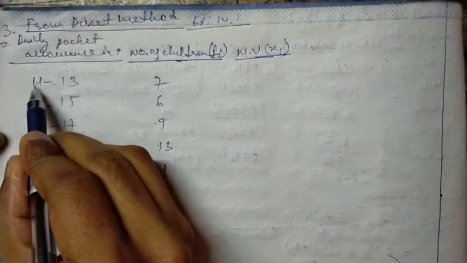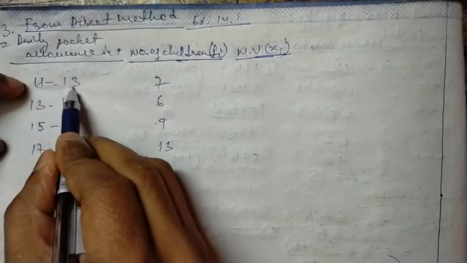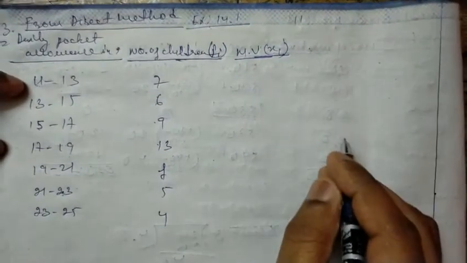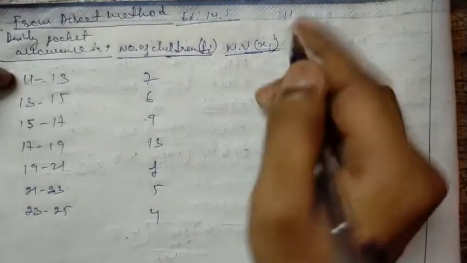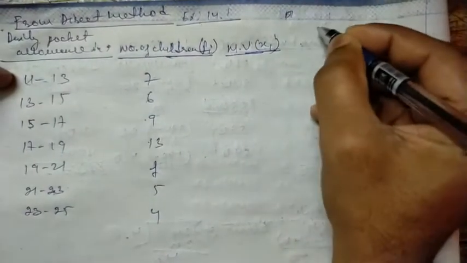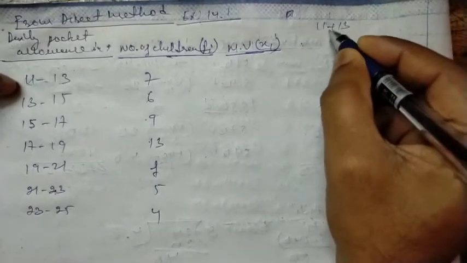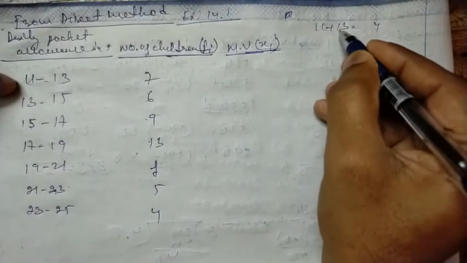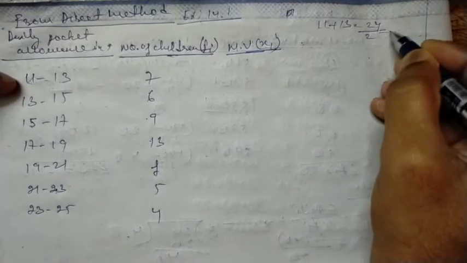This is the lower limit, this is the upper limit. If we add 11 plus 13, what do we get? 1 plus 3 is 4 and 1 plus 1 is 2, so 24.